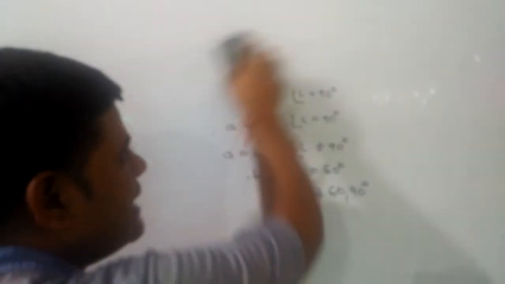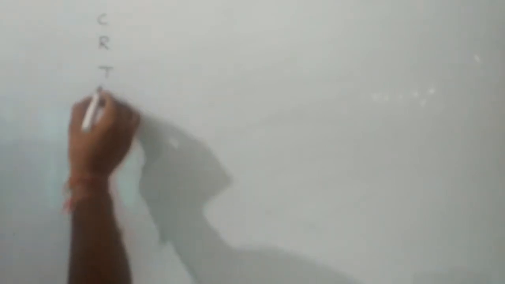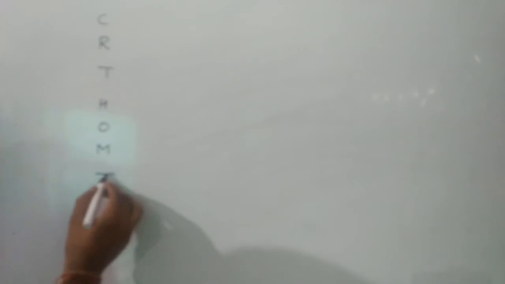But now we have to discuss the three-dimensional lattice. The three-dimensional lattice can be of 7 types, which is very, very important for your objective exam as well as board exam. Those 7 are CRT, HOMT. We can remember these 7 crystal lattices by the clue CRT, HOMT.